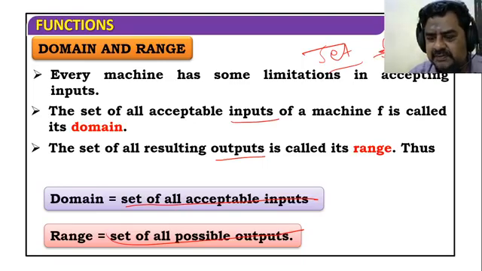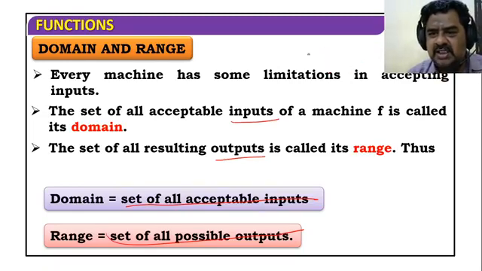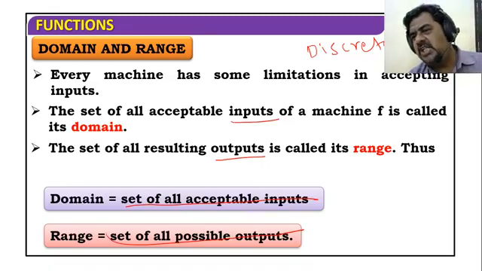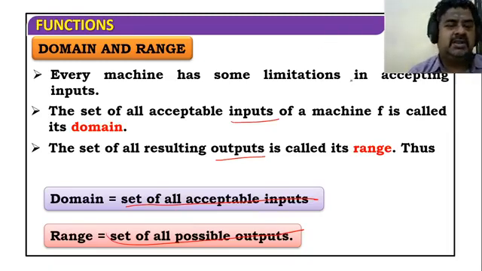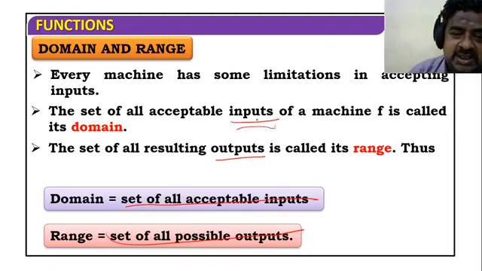In mathematics, sets are called discrete structures. Whenever you come across the word set, it is known as discrete structures. Remember that; it is not in your syllabus. Knowing what is domain and what is range is enough. Domain is input and range is output.